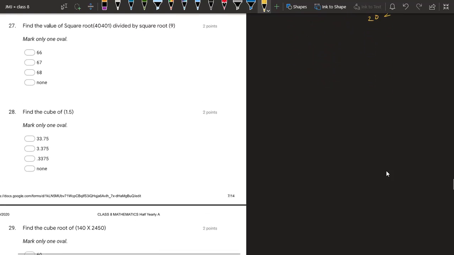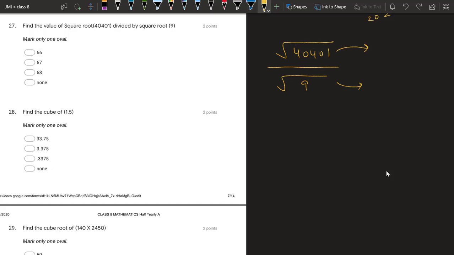27. Find the value of square root of 40401 divided by square root of 9. So we actually have to find root of 40401 upon 9. There are two ways. Either you find square root individually and then divide, or you can write this as complete square root of 40401 upon 9. So you can first simplify and then find square root, or you can find square root first and then simplify.